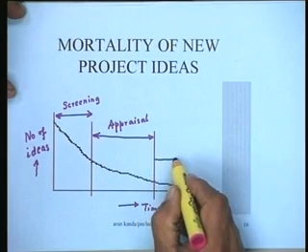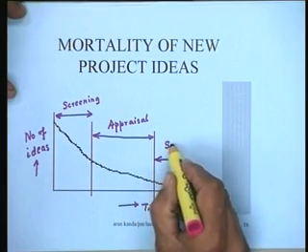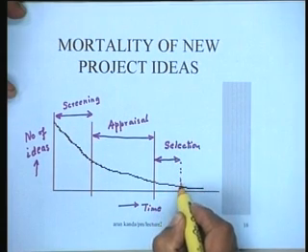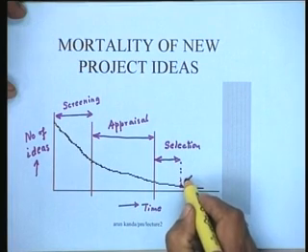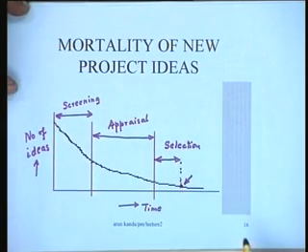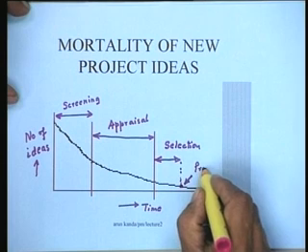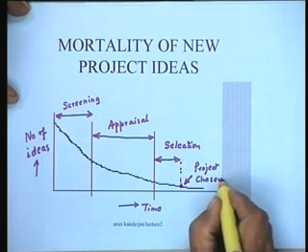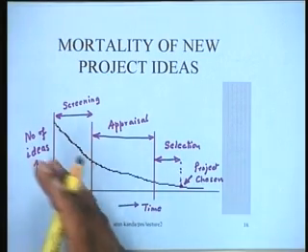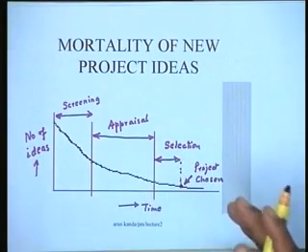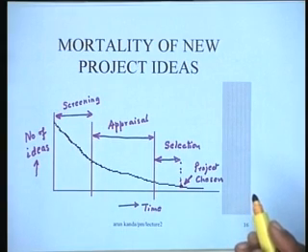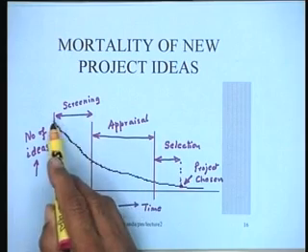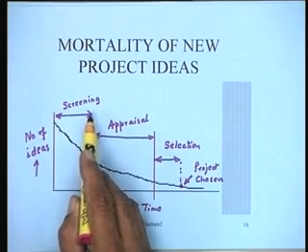So ultimately you select a project here. So selection is here. And at the end of this selection, you have basically one project which is chosen for implementation, which you start implementing. So I think this would give you an idea of the successive stages through which various ideas pass before you get a successful project. We are discussing at the moment this phase today, project identification and screening, and how you